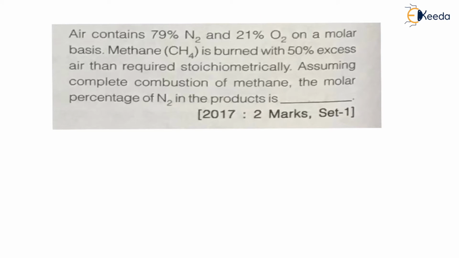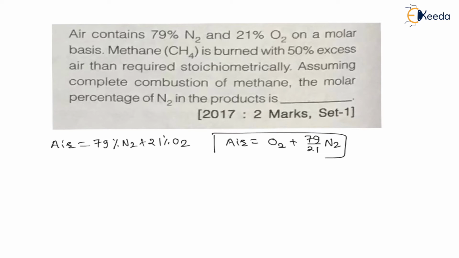The question is, air contains 79% nitrogen and 21% oxygen. That already we know, right? Air is nothing but 79% nitrogen plus 21% oxygen. Divide both sides by 21. Then the air becomes equal to O2 plus 79 by 21 N2. This will be your air, right? Means when there is one O2, then there will be 79 by 21 nitrogens in air, right?